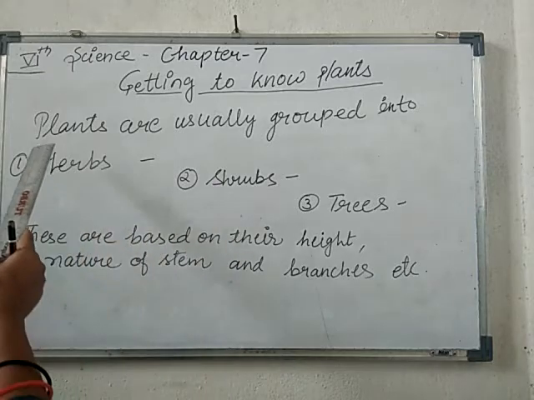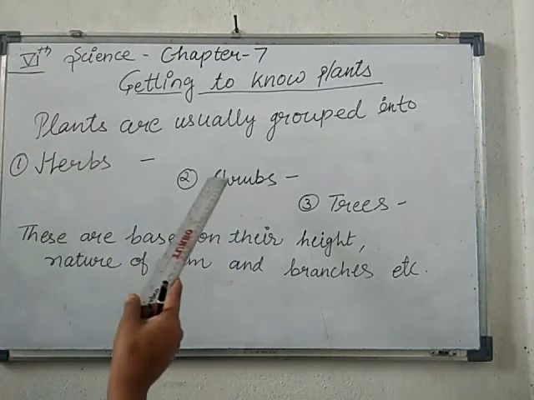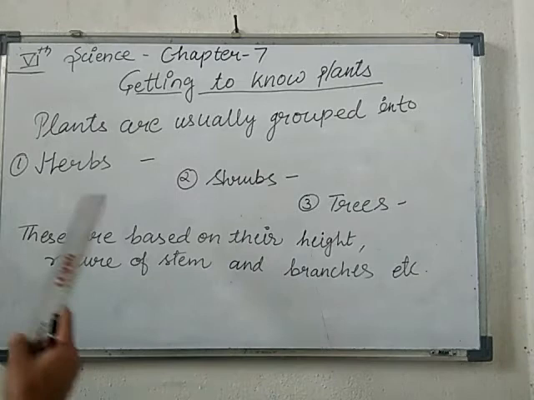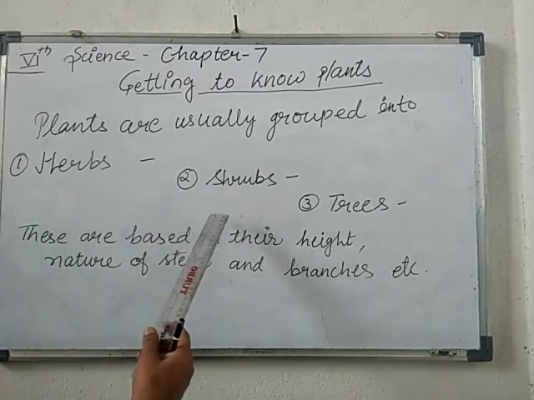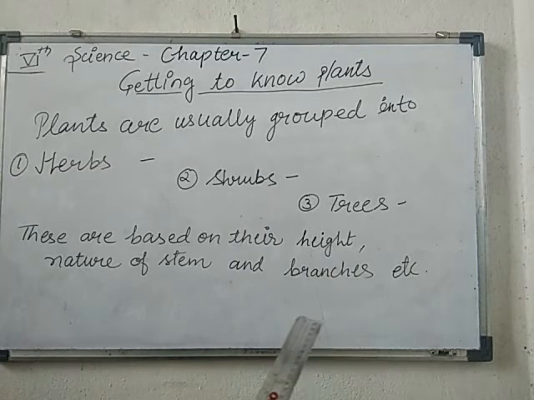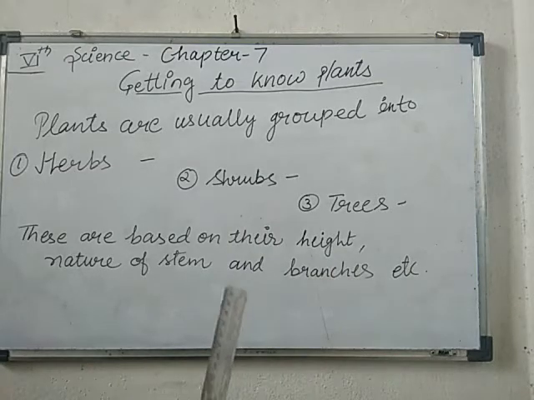So usually you have seen that plants are grouped into three categories: herbs, shrubs and trees, okay students. Some plants are very small, some are very big, while some are just patches of green. You have seen varieties of plants all around us, near our home, near the school ground, and on the way to the market.